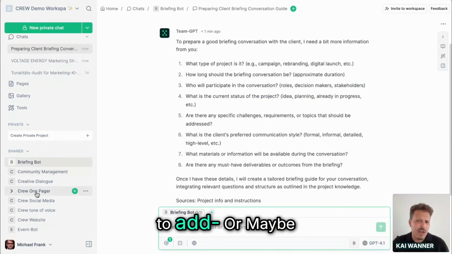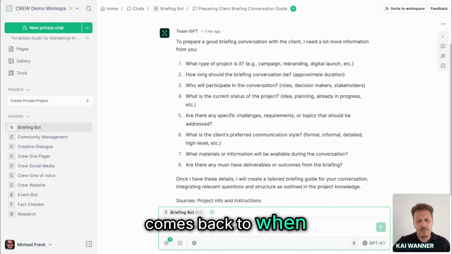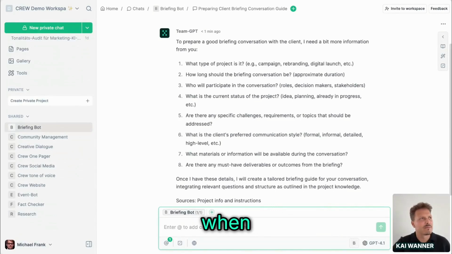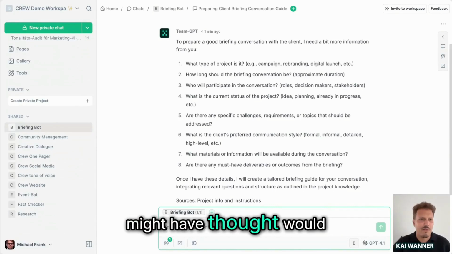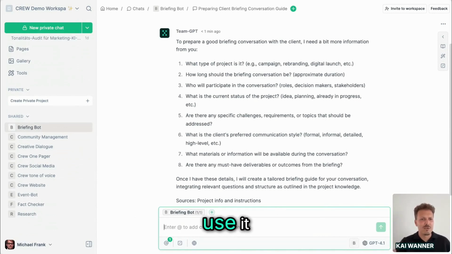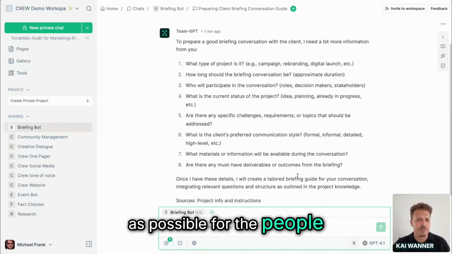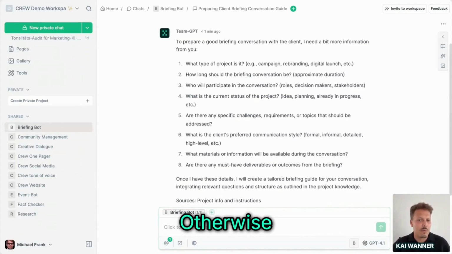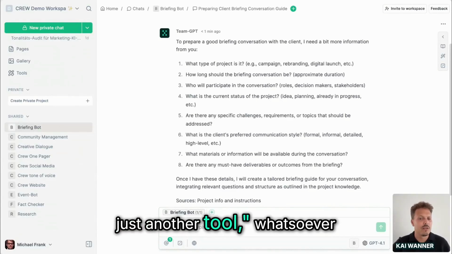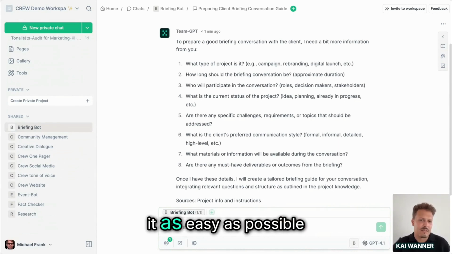Maybe to add one thing, because that comes back to what I said before. What we might have thought would be way easier is getting people to use it and implement it. That's what I meant by saying we have to make it as easy as possible for people to use AI. Otherwise, they might not like it. They think, oh no, just another tool. That's something we've learned during the process. You have to make it as easy as possible.